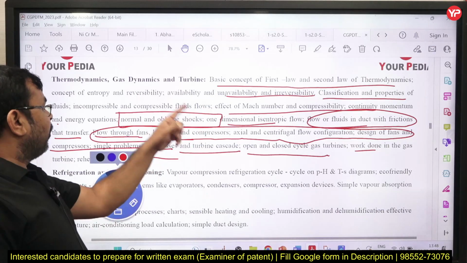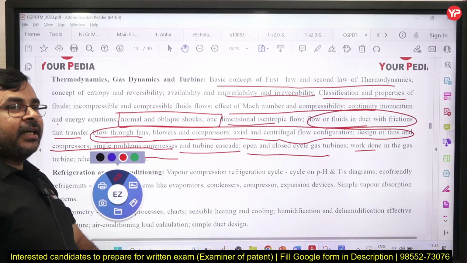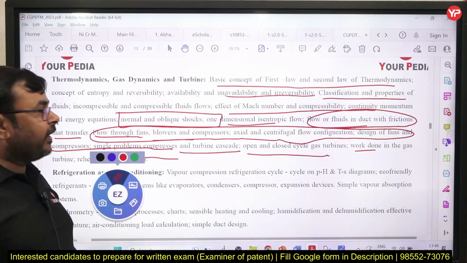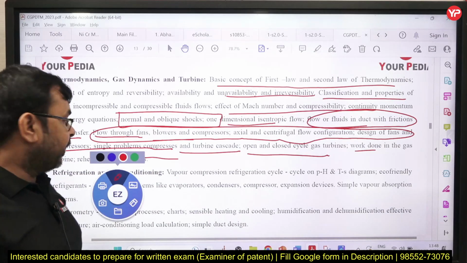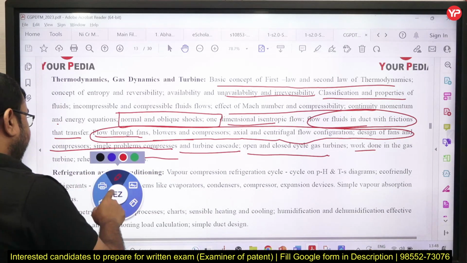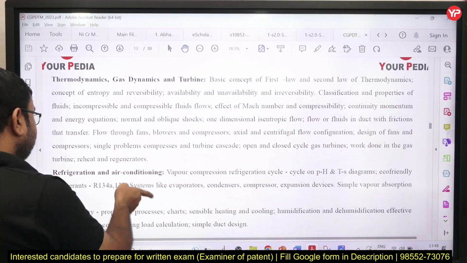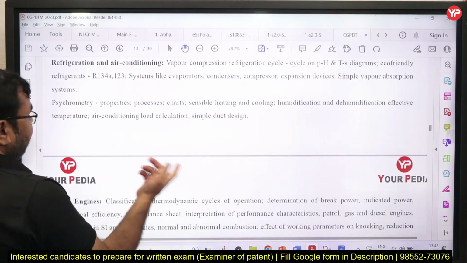And along with oblique and normal shock waves, we need to study Rayleigh flow and Fanno flow for determination of friction in a duct, correct. Okay, so let us see another part, that is refrigeration and air conditioning.